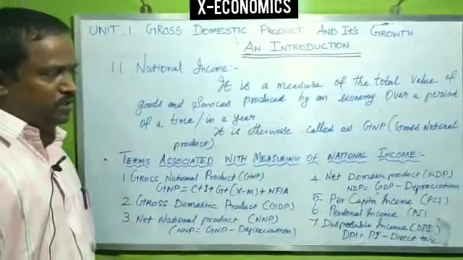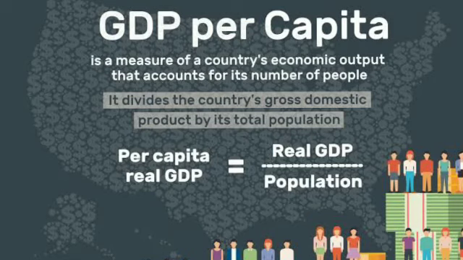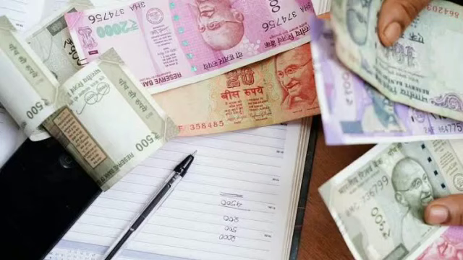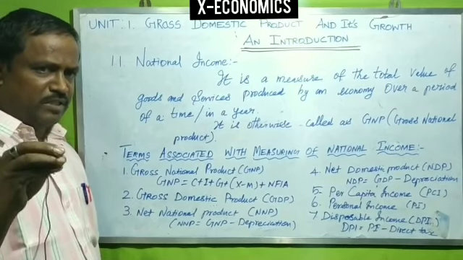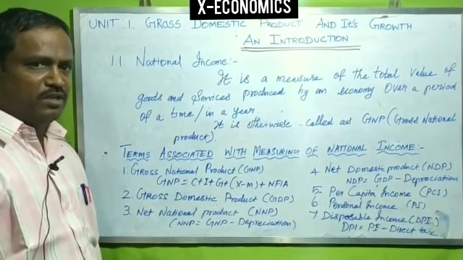For the fifth point we are going to see per capita income. What do you mean by per capita income? In a country there is a population, an overpopulation. By calculating with the population, we can easily understand a particular person's income. There is a formula: per capita income equals national income divided by population. The sixth point is personal income. Personal income means calculating across the whole country to identify a particular person's income.